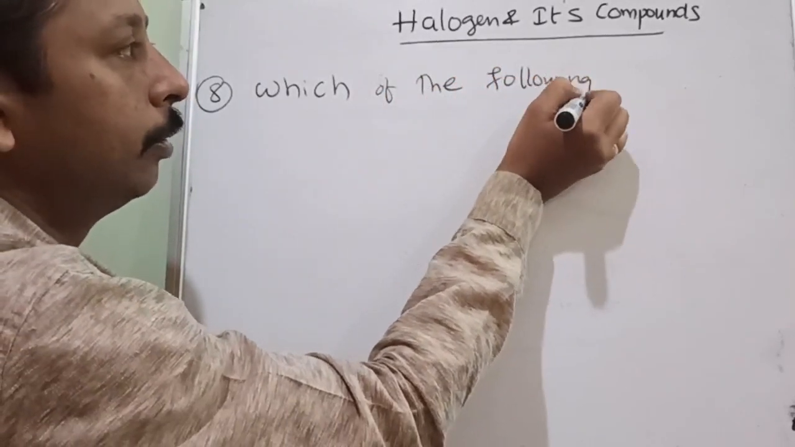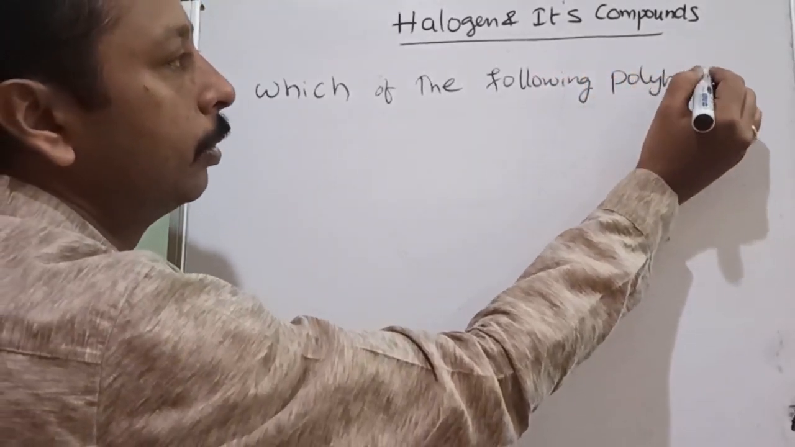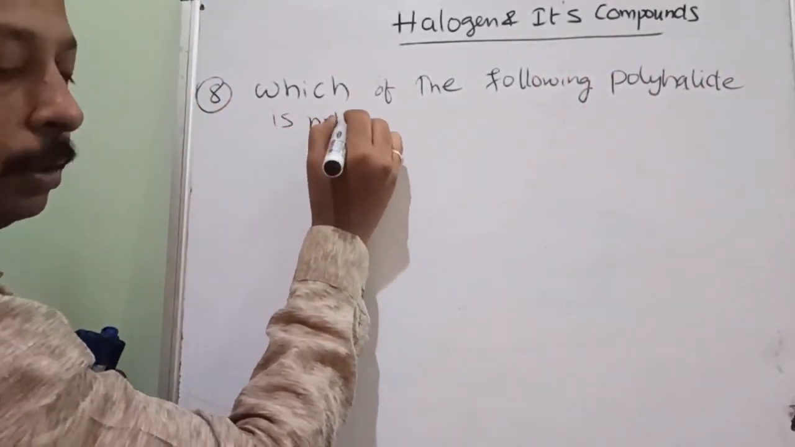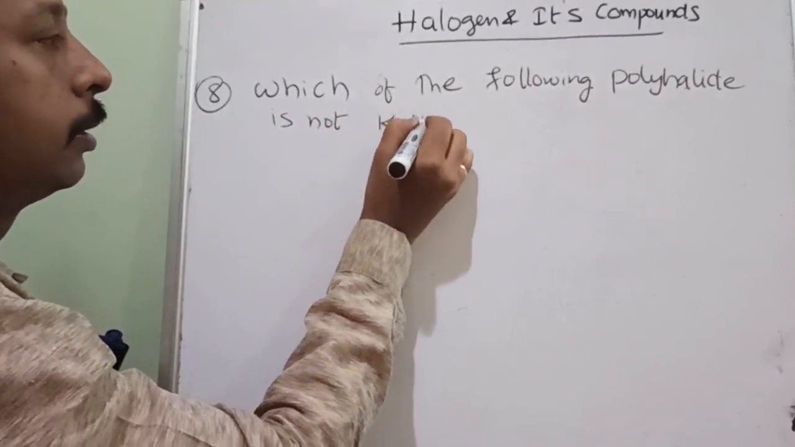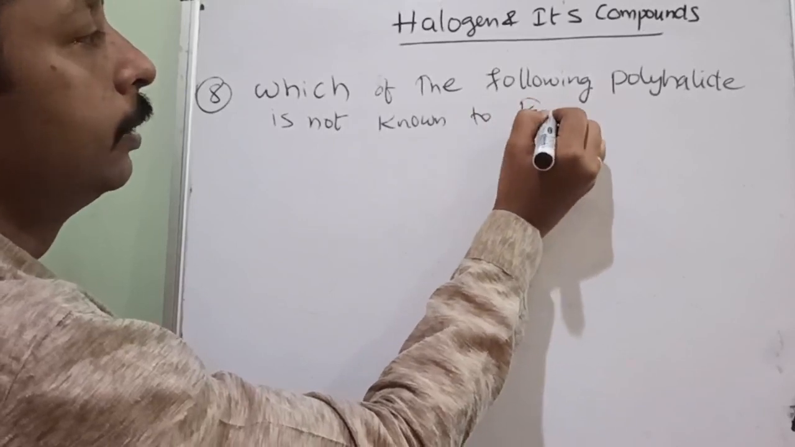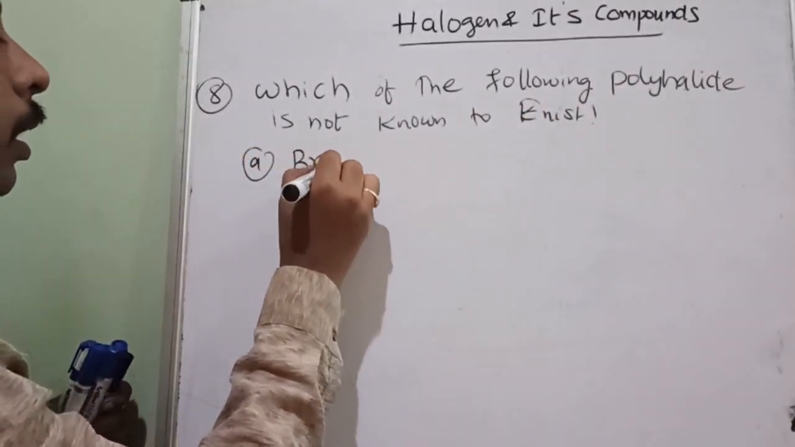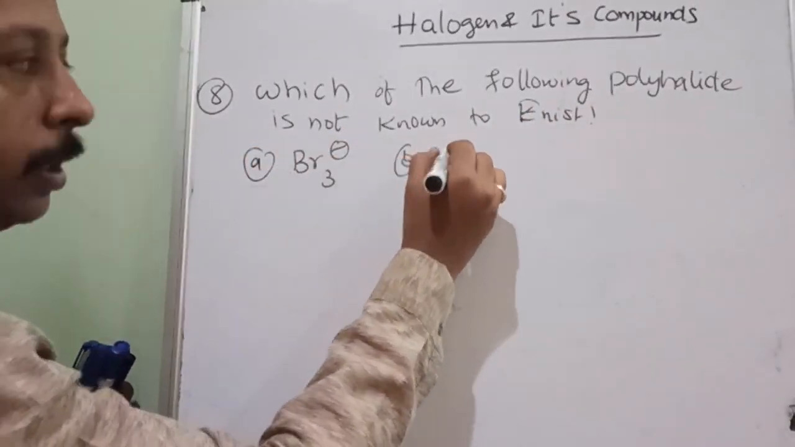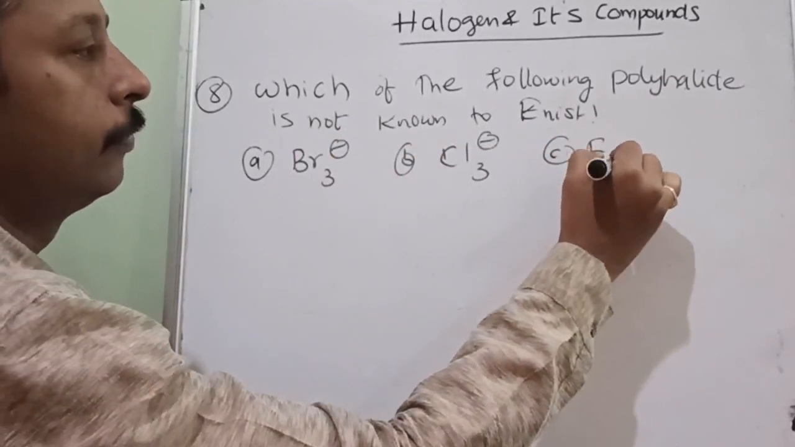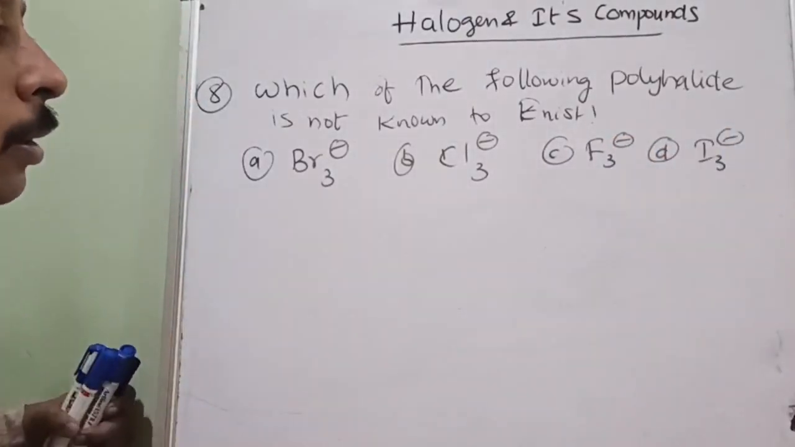What is the question? Which of the following polyhalide? Poly means more than one, halide means negative charge is there. Polyhalide is not known to exist, that means it will not exist. Is the question understood? So option A, Br3 minus. Option B, Cl3 minus. Option C, F3 minus. Option D, I3 minus. Okay, can you guess?